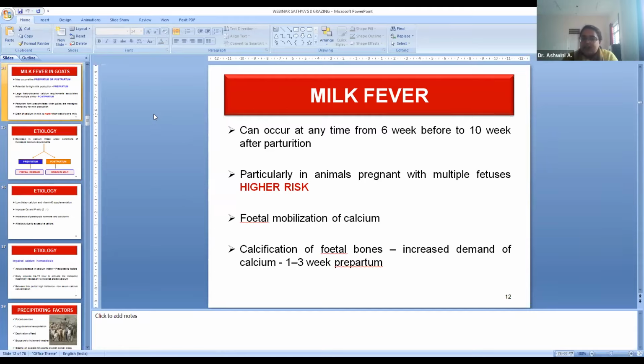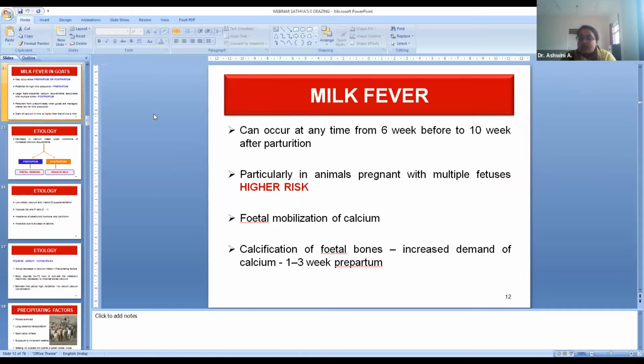Animals pregnant with multiple fetuses are at higher risk, because fetal calcification takes place in the later term of pregnancy. Whenever there are multiple fetuses, the calcium requirement for fetal calcification is more, so there is more mobilization from the dam, and decreased calcium availability for the dam makes it susceptible to hypocalcemia. So, as I said, calcification of fetal bones increases the demand for calcium.